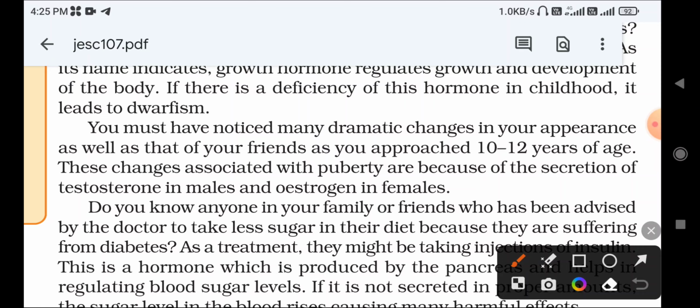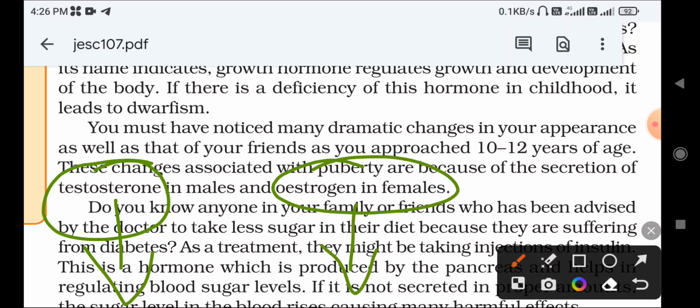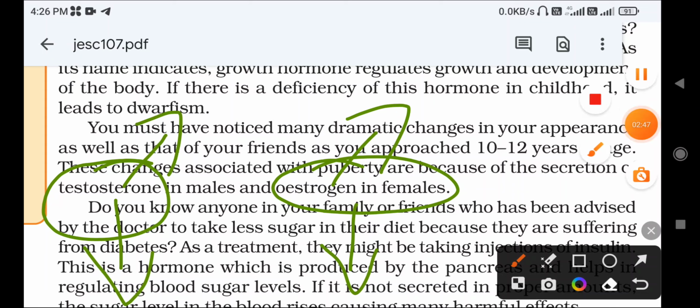Whatever changes occur in the male are due to which hormone? Testosterone hormone. And the changes that occur in a female are due to the estrogen hormone. Remember the hormones responsible for changes in boys and girls: testosterone in boys and estrogen in females are the two hormones responsible for changes in the male and female body.